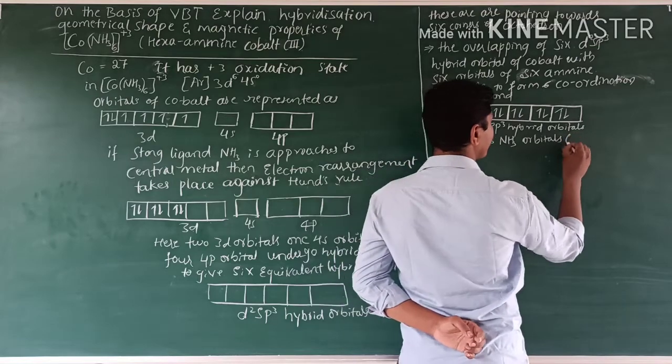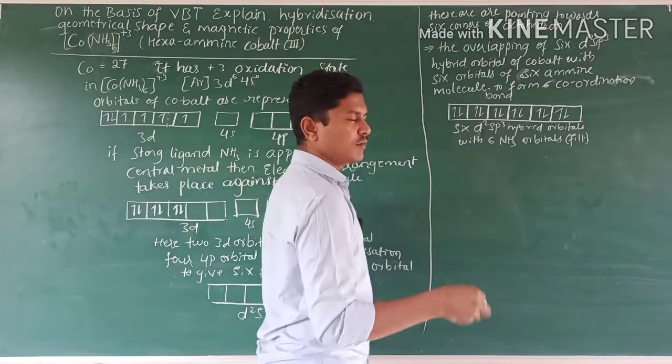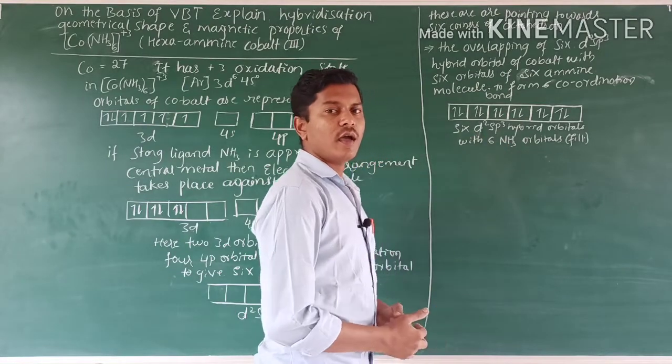This is the filled one. Filled means these NH3 molecules are ligands which give the electron pairs to